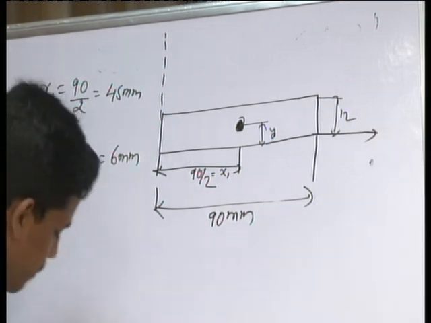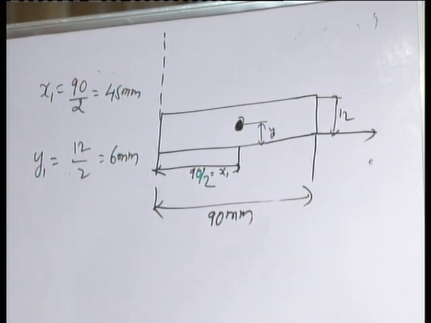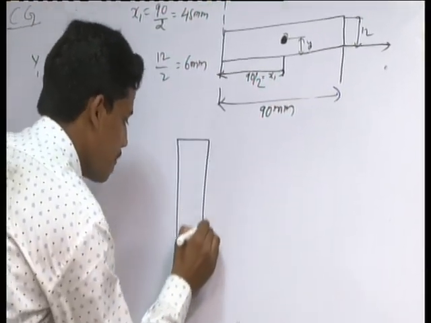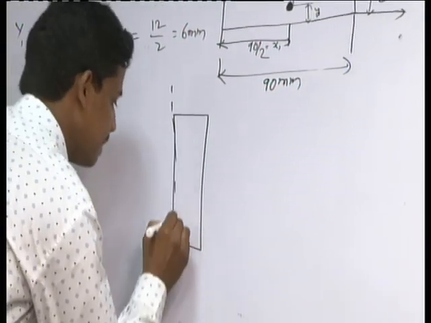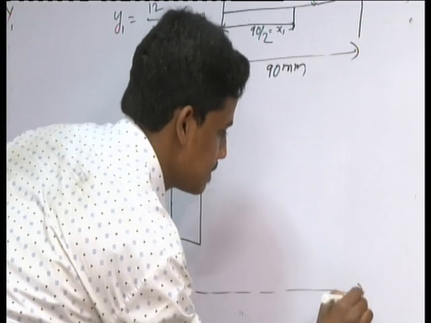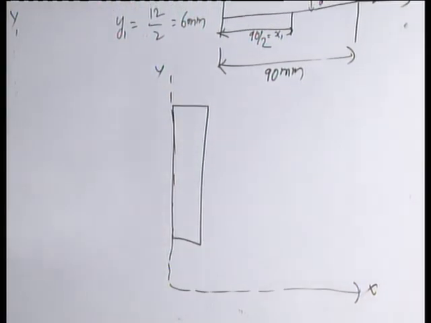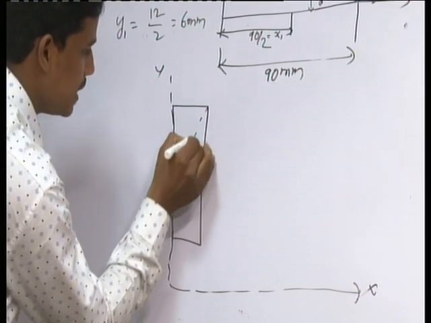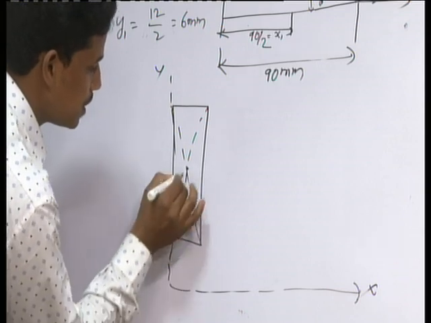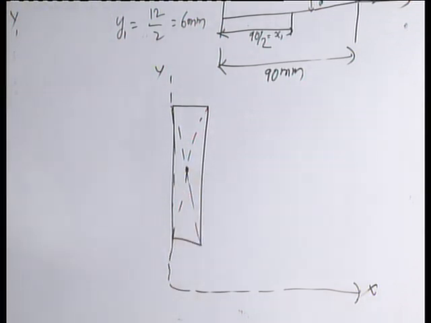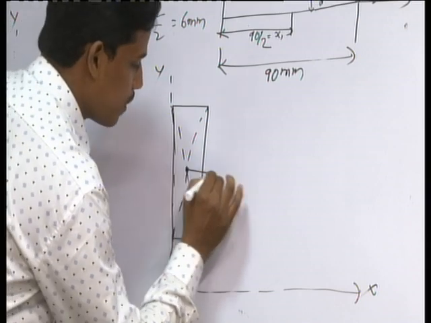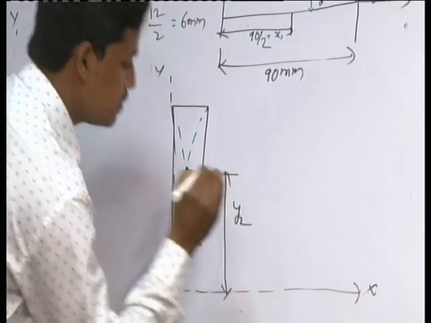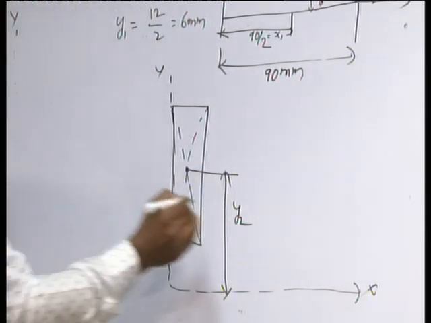In the same way, we mark the centroid of the second element. Write the second element like this. This is the x-axis, this is the y-axis. Now, where does the CG lie? The CG of this rectangular block lies at this point, because the medians are joining here only. So this is the CG, and we have to mark this point. This is y2, that is, the second element.